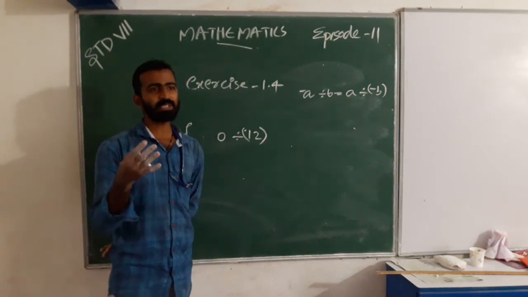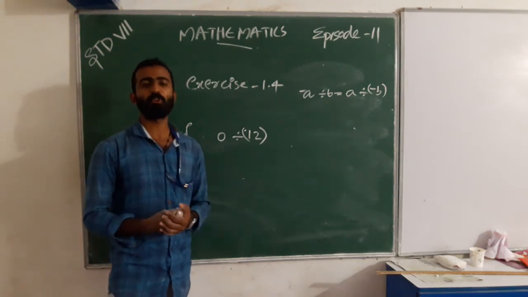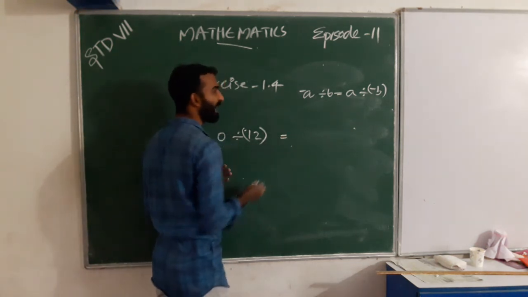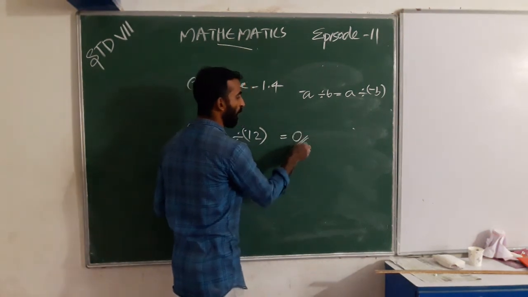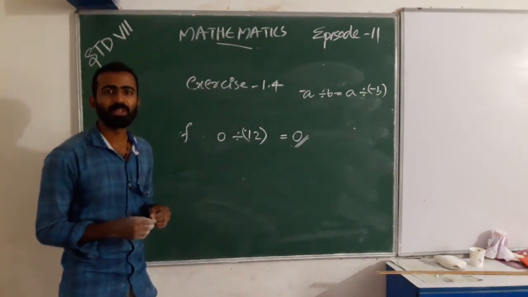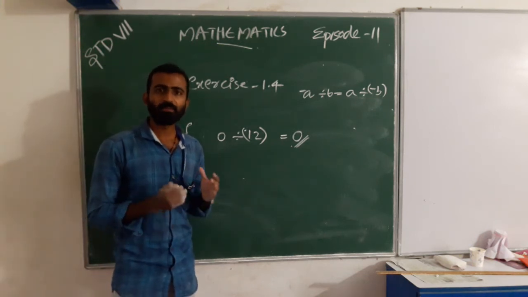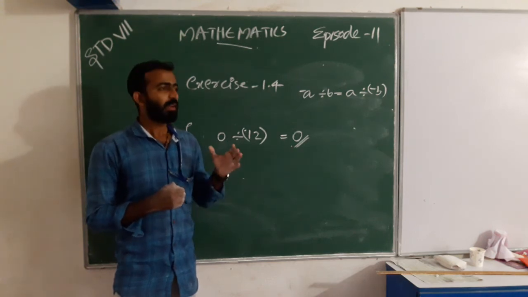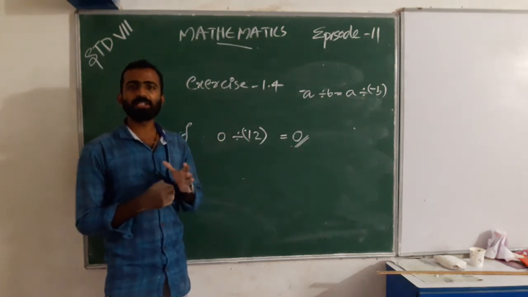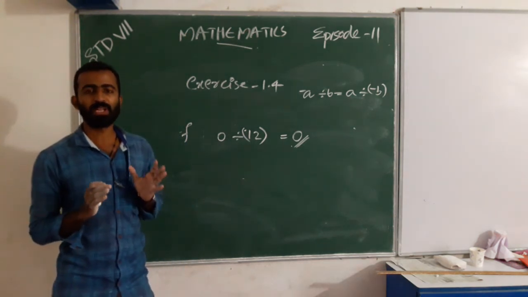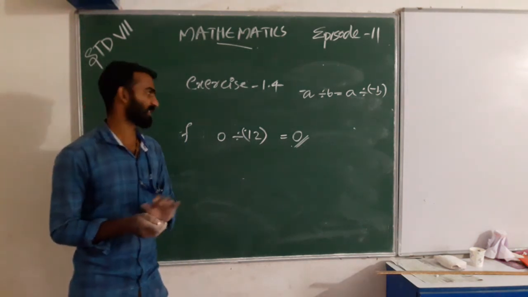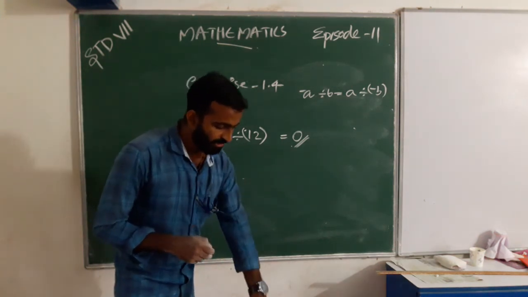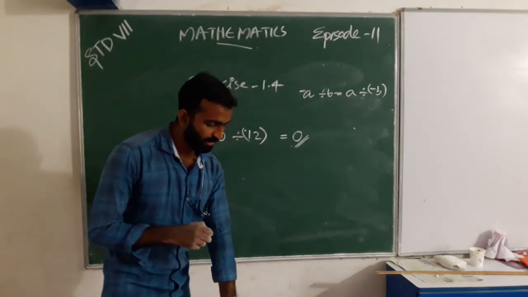In the previous class, we studied many properties of division. One property is here: 0 divided by negative 12, we get the answer as 0. That is, 0 divided by 8, what do we get? 0. Any integer, 0 divided by any integer, we get the answer as 0.